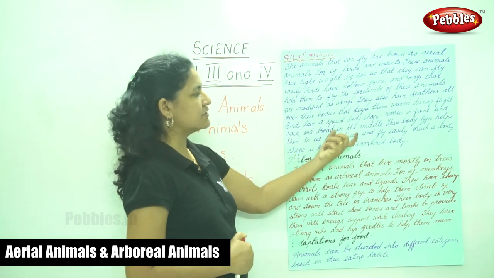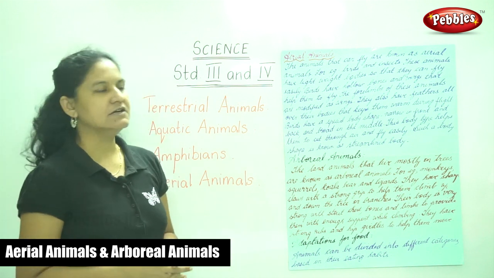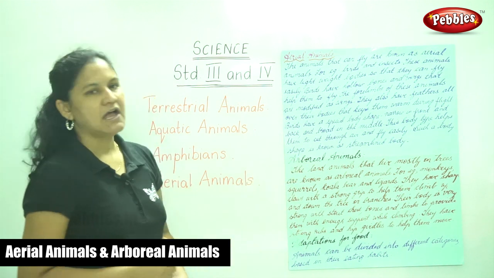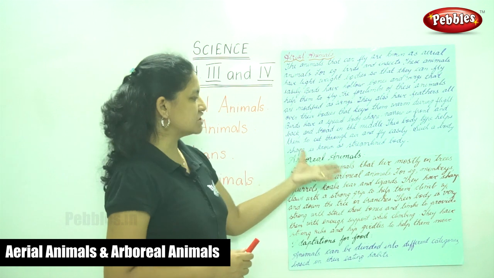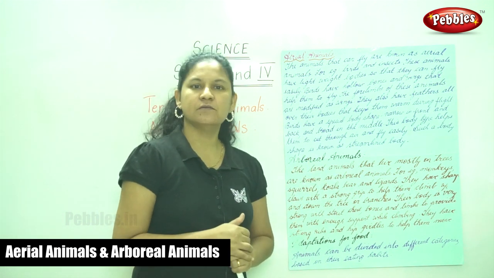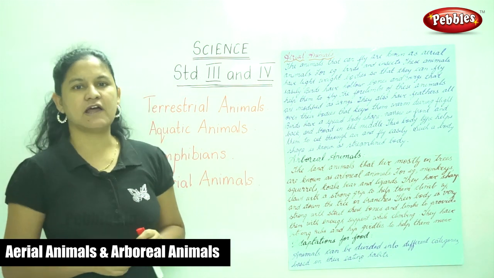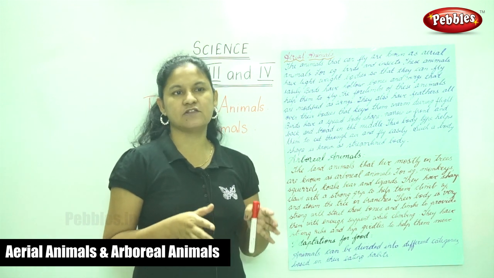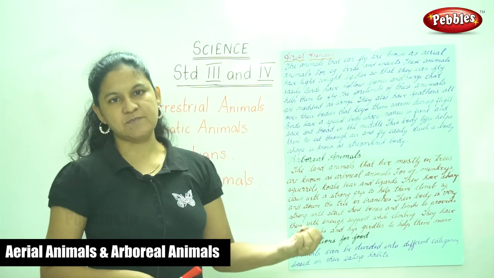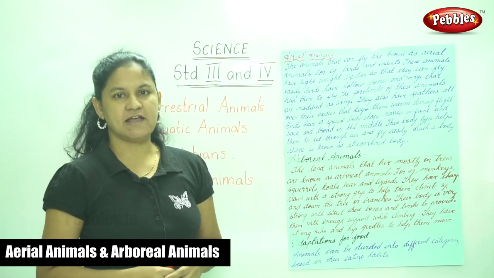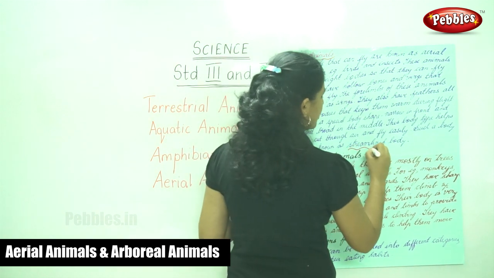Birds have a special body shape that is narrow in front and back and broad in the middle. This body type helps them to cut through the air and fly easily. Such a body shape is known as streamlined body. So the body of a bird is designed in such a way that it is able to fly easily.